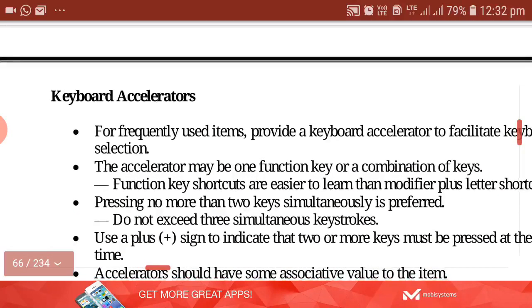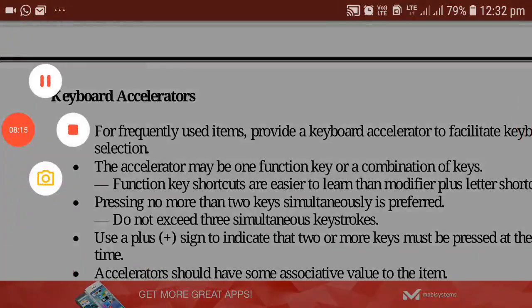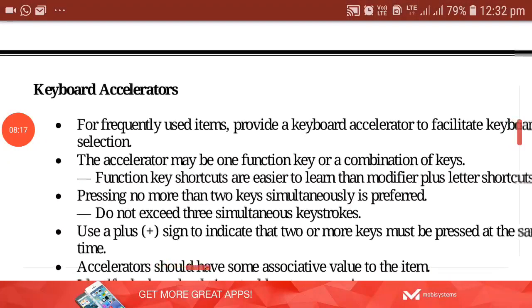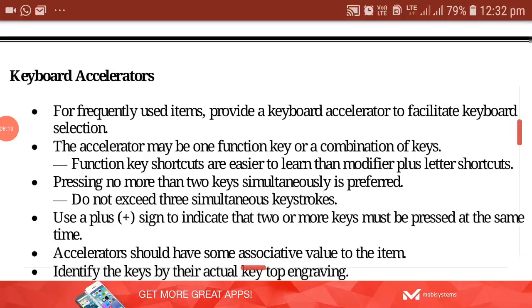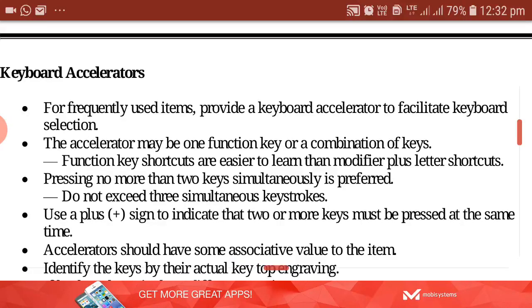So next is keyboard accelerator. Keyboard accelerators can be provided for frequently used items, that means items which we are going to use more commonly. Keyboard accelerators are nothing but the shortcut keys. Using those keys, the user can select that particular menu option using the keyboard itself.